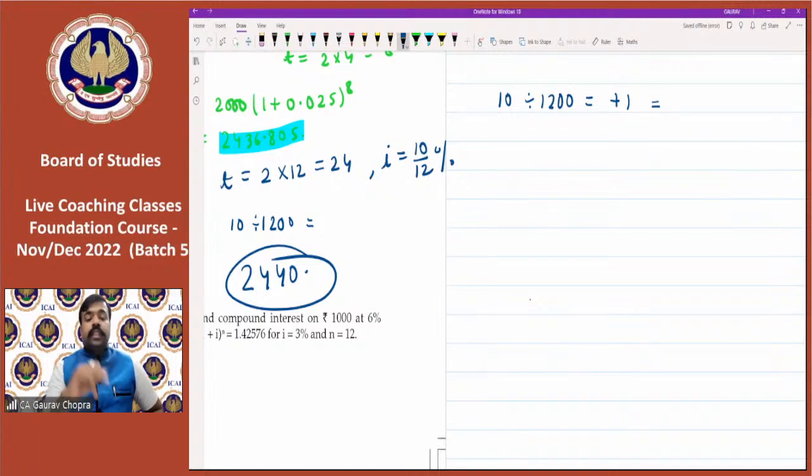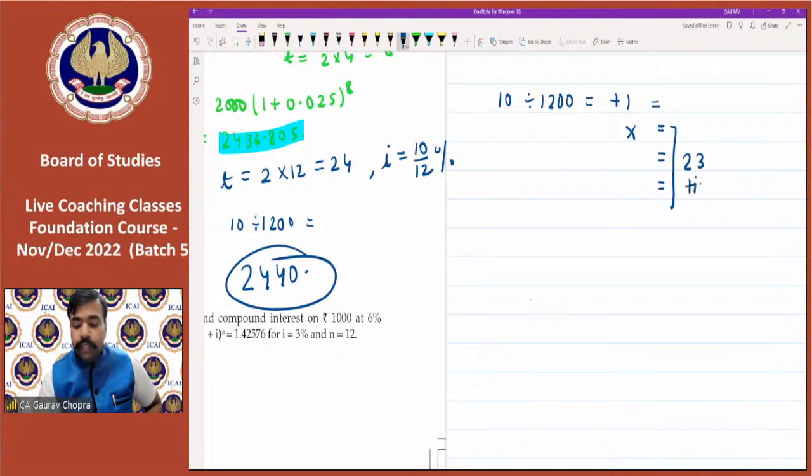So this result is basically 1 plus I. Now you have to calculate power 24. Press multiply, equal to, equal to, equal to. How many times do you have to press these equal to's? 23 times.